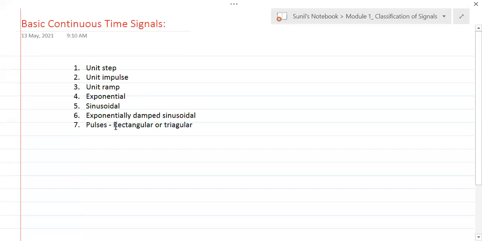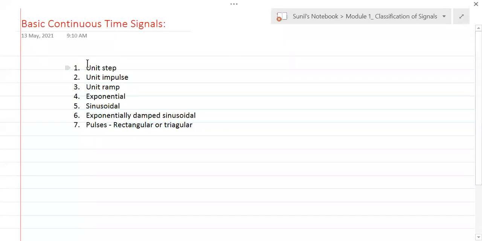Understand that? So these are basic signals. We had seen this earlier, but maybe not in that depth which is needed here. So let's take these one by one and see what actually these signals are.